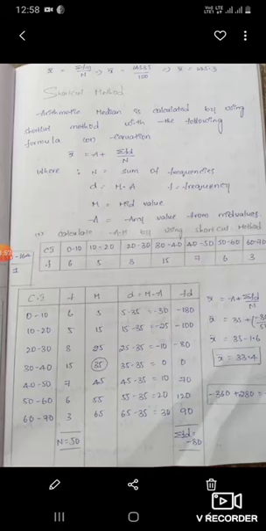Now we can find the deviation for each observation. For the first class, 0 to 10, the mid value is 5 and the assumed mean is 35, so 5 minus 35 is minus 30. Then 15 minus 35 is minus 25, then 25 minus 35 is minus 10. Likewise you get positive and negative values.